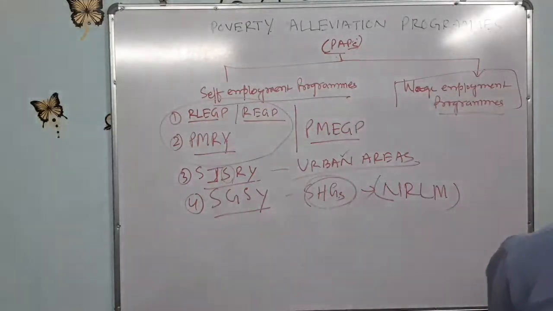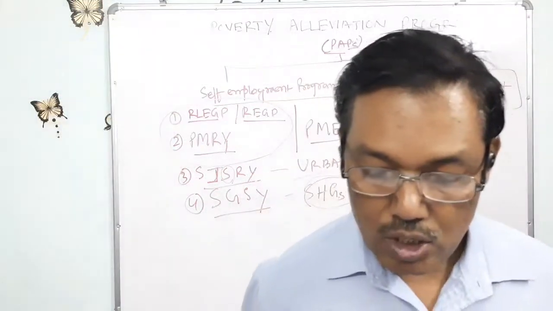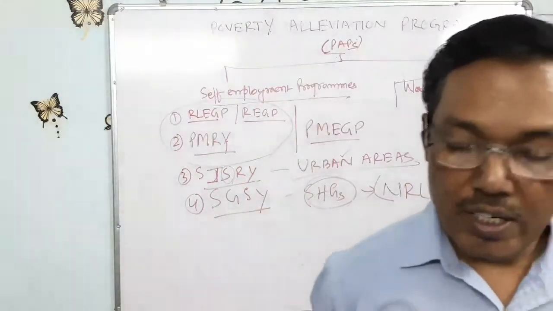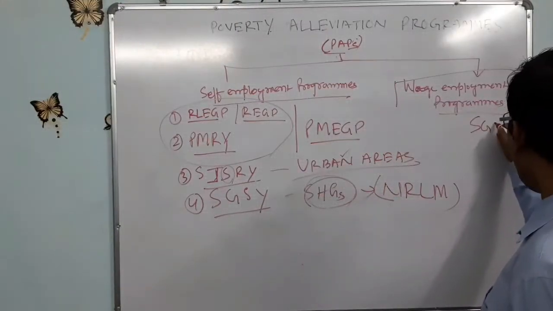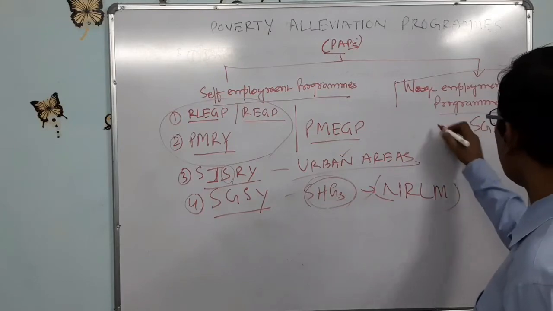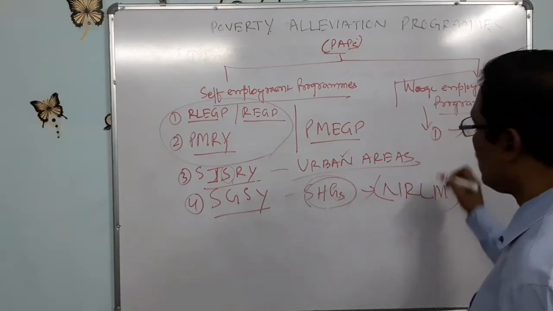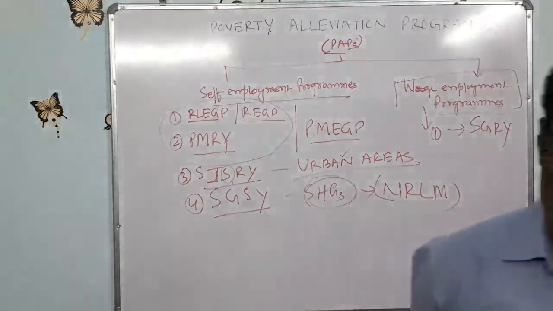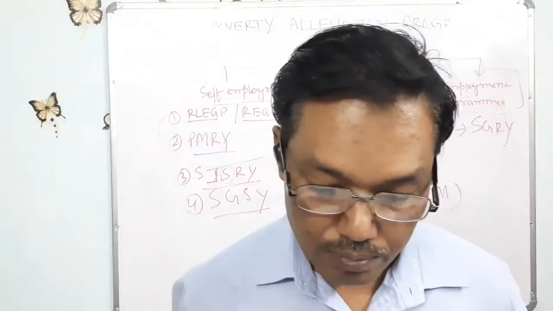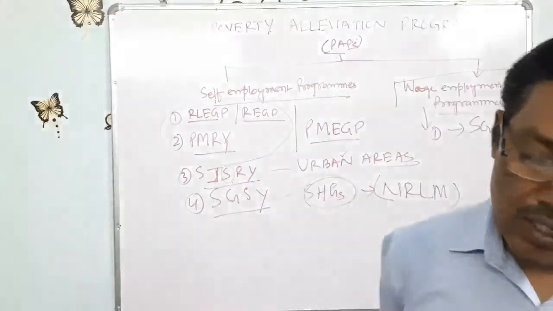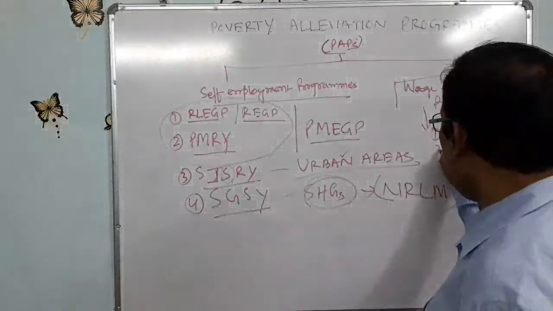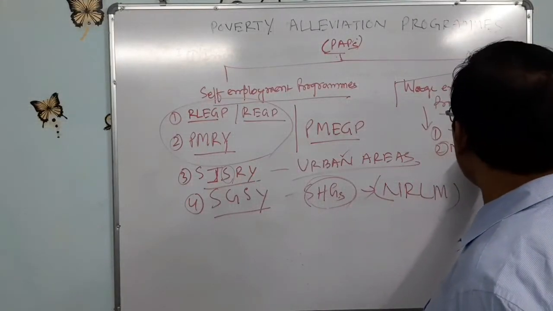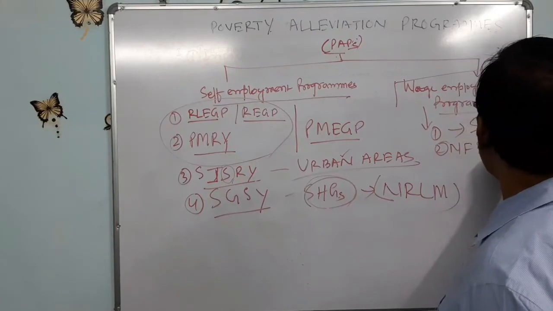And the second one is wage employment programs. Among these wage employment programs, number one is Sampurna Gramin Rojagar Yojana, SGRY, and the National Food for Work Program.